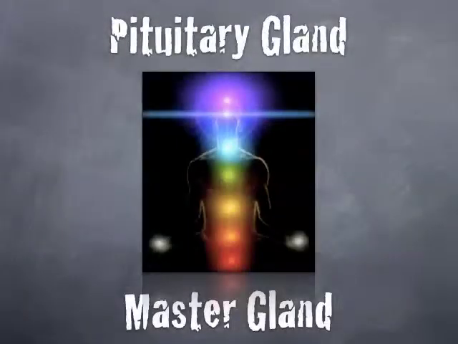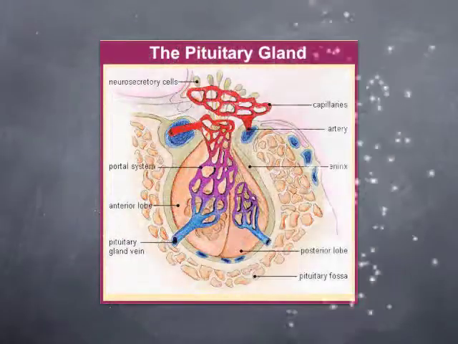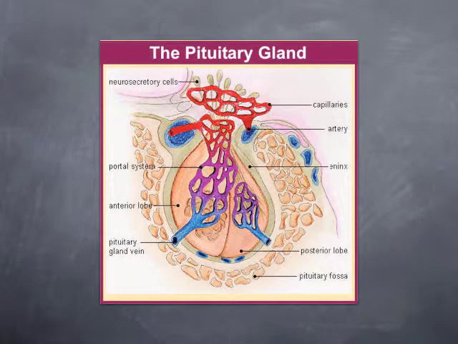Pituitary gland, the master gland. The pituitary gland. As you can see, we have capillaries, arteries, veins, portal system, the infundibulum, the neurosecretory cells, the posterior lobe, the anterior lobe, and the pituitary fossa.